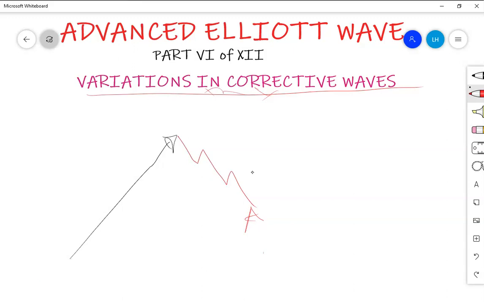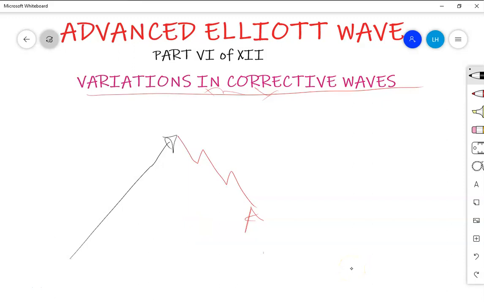Now, wave B. Wave B is a triangle. It can take any form of triangle. We have various forms of triangles, including a running triangle, which is a very unique structure. But it can be contracting, expanding, descending, or ascending. Now, let's take a contracting triangle. Assume that wave B has taken the form of a contracting triangle.